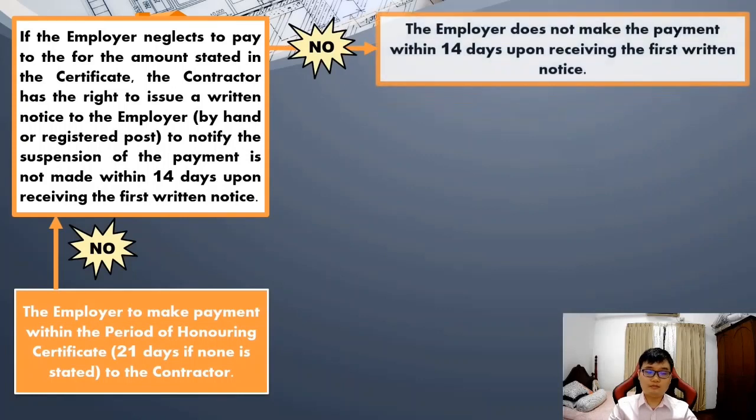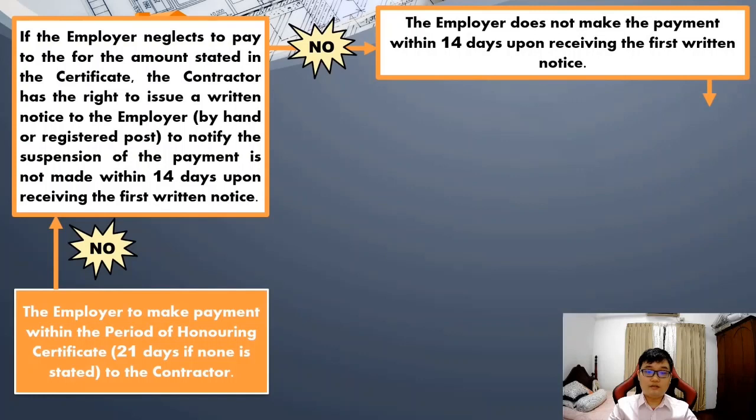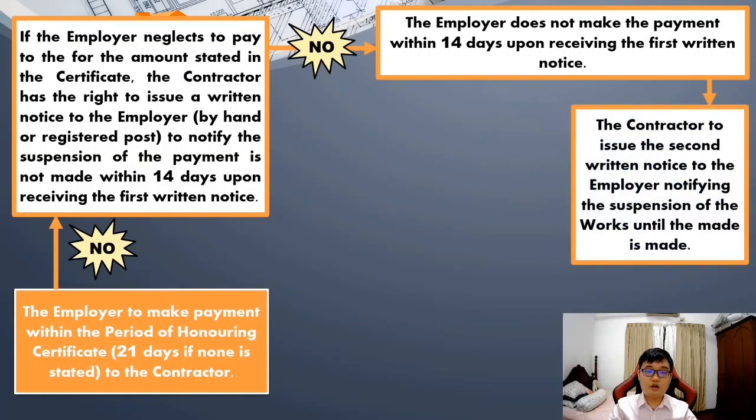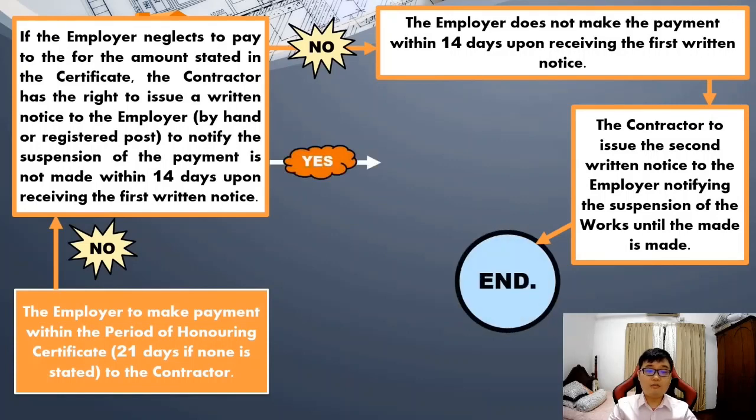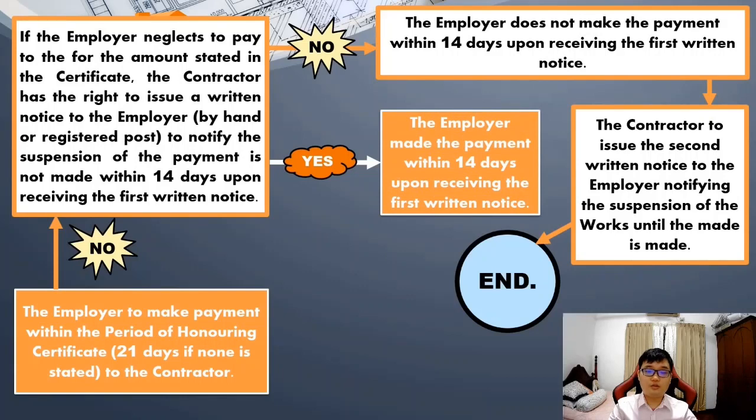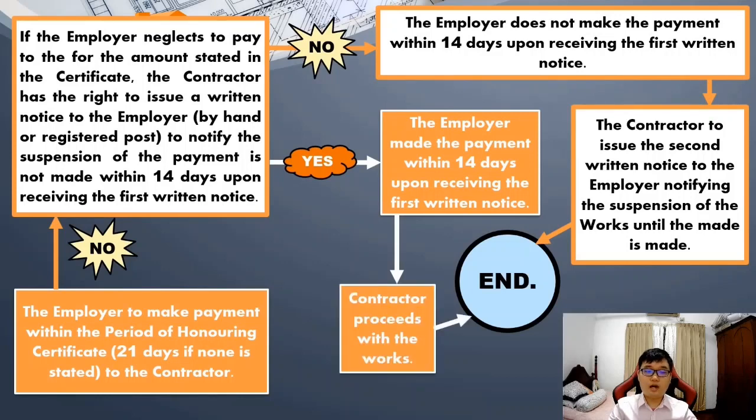made. After 14 days of sending the first notice, if the contractor still has not received the payment from the employer, he shall send a further notice by hand or by registered post to notify the suspension of works. On the other hand, if the employer makes the payment within 14 days of receiving the first notice, the contractor shall proceed with the works. So, if the employer is able to make the payment within the period of honoring certificates, the contractor can continue with his work without worry.